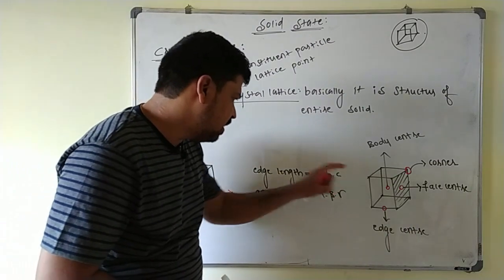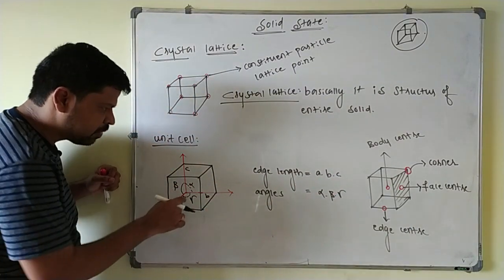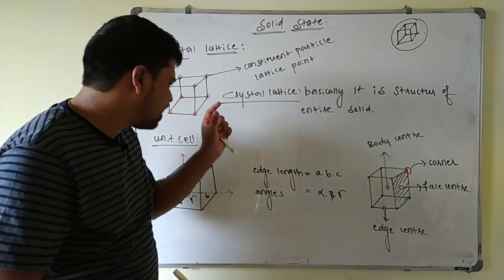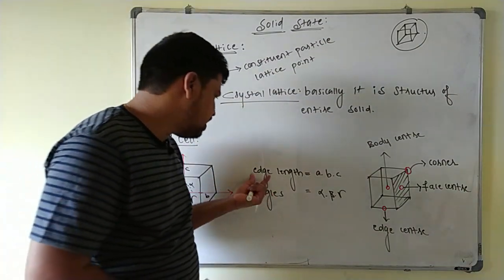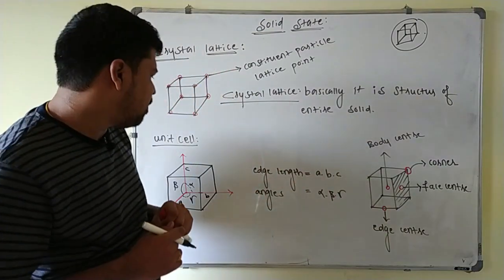Edge lengths are A, B, C. Then the angles between the edges, alpha, beta and gamma. Okay, each unit cell is characterized by 6 parameters, that is edge lengths A, B, C and angles between the edges alpha, beta and then gamma.